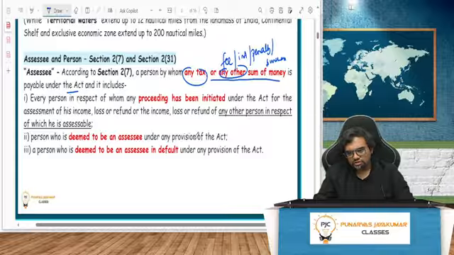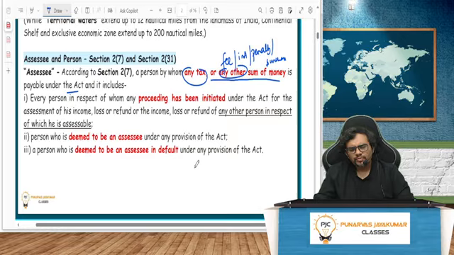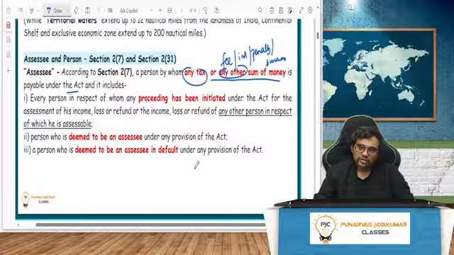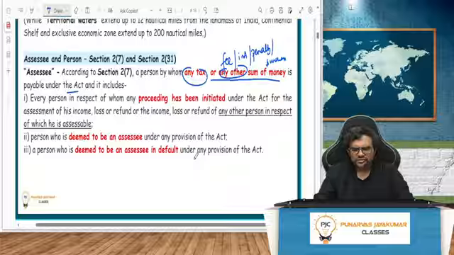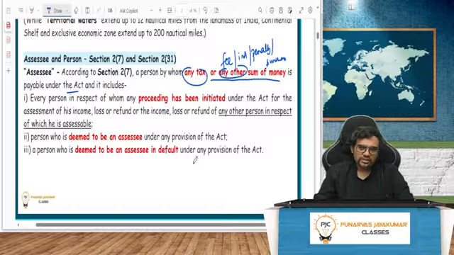And it includes, so I will reopen the proceedings. I have understood that you have made some extra income. I want to reopen the proceedings against you. I have initiated assessment proceedings against you to reopen your books. Your previous assessment, which is already completed, I want to reopen. Yes, all that is possible.